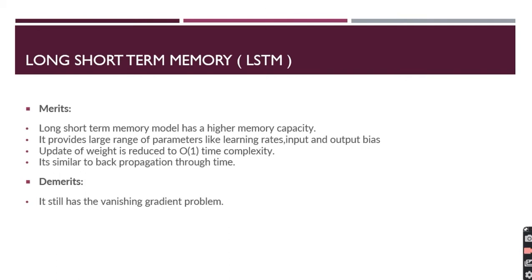Now it provides a large range of parameters like learning rates, input and output bias. This is one advantage. Update of weight is reduced to a bigger one-time complexity. This is a very big merit, and this is similar to backpropagation through time. The demerit is that it still has the vanishing gradient problem. So we use GRU, the gated recurrent unit, to reduce this vanishing gradient problem. But GRU still has a disadvantage: it has lesser memory capacity than long short-term memory, though the vanishing gradient problem is reduced.